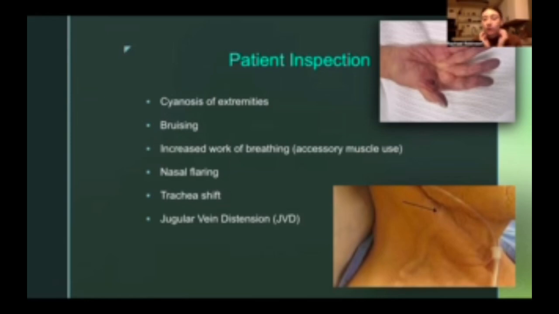This patient, you'll notice, has an increased work of breathing. They're going to be using their accessory muscles when they're taking a breath. Nasal flaring is common too. They're trying to breathe and they're working extra hard to breathe. A trachea shift can sometimes be seen by looking at them, and their trachea would be shifting away from the area of the pneumothorax. And jugular vein distension, JVD, is not always, but sometimes can be present here with pneumothorax.